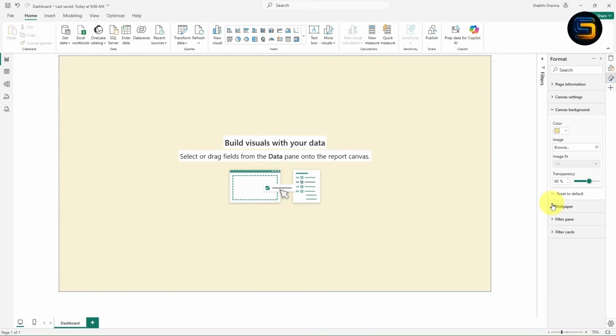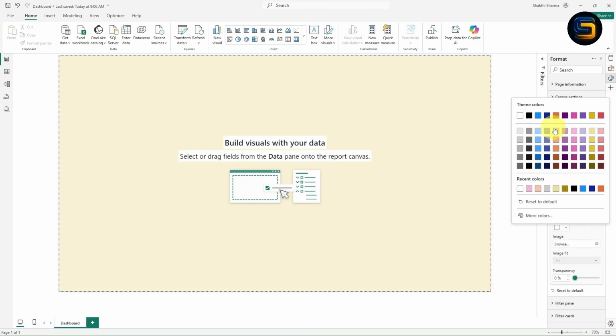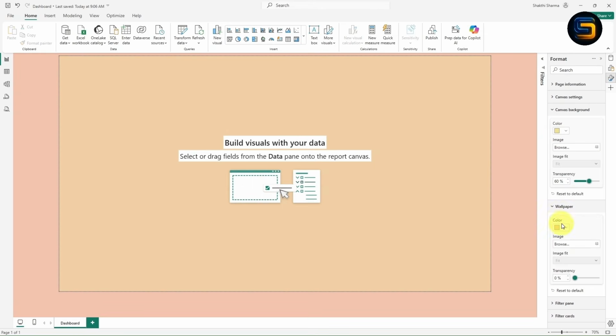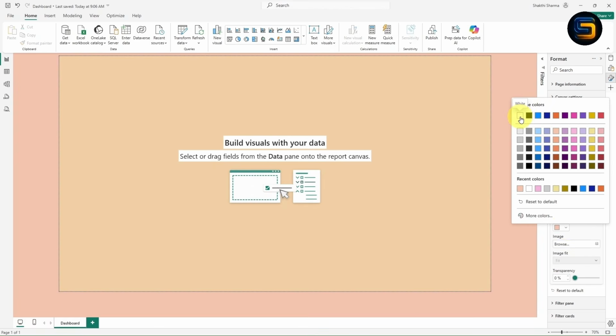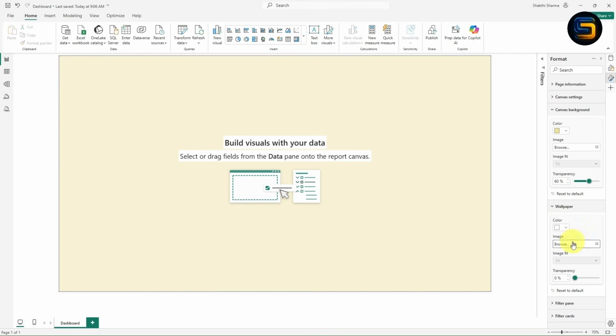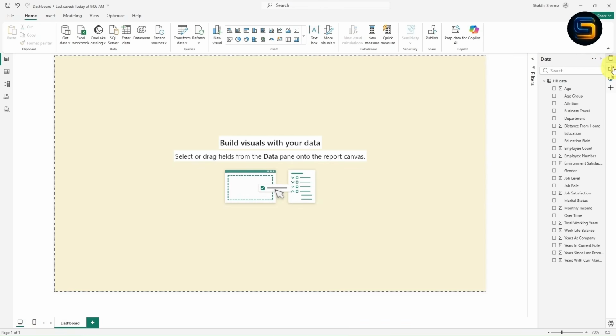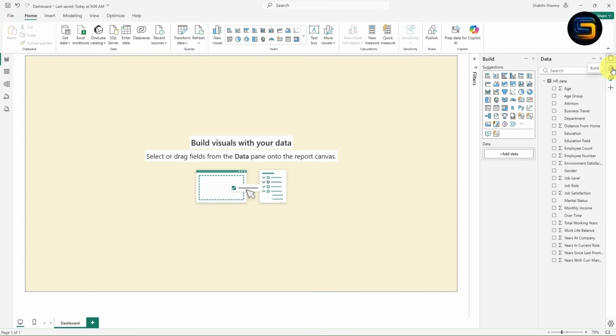If you want to change the wallpaper color, it is very simple. Expand this wallpaper. From here you can select any one of the colors. But right now I will make it default only. I will select this white color. So this is how you can give the formatting for the canvas page. Now with this I have changed the canvas background color. Now it's time to create a visual in this dashboard. So let me turn on this data as well as build pane.